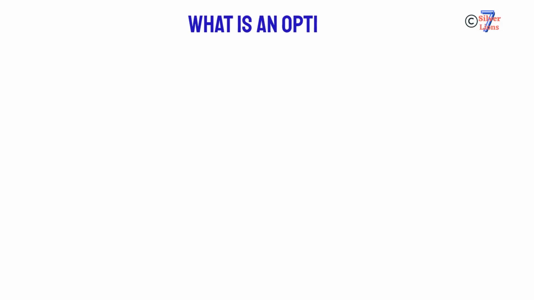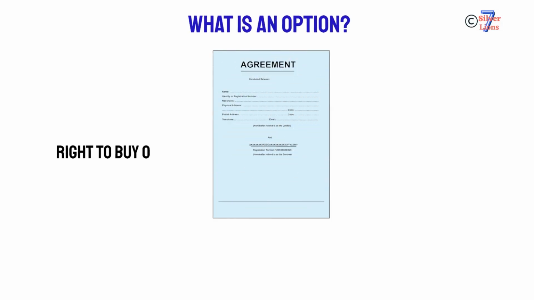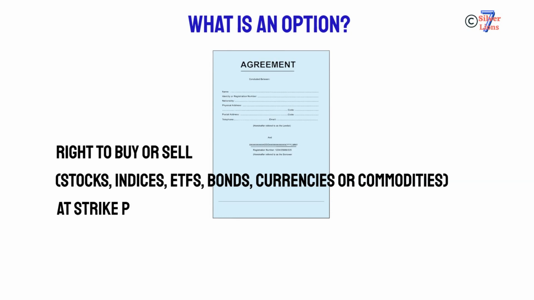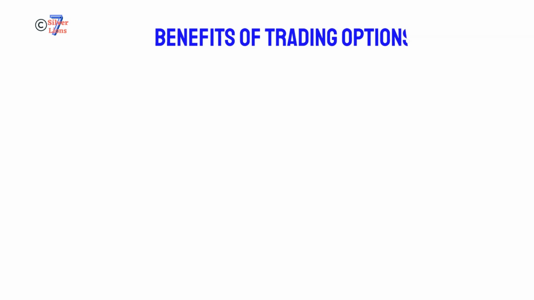What is an option? An option is a contract that gives you the right to buy or sell a financial product such as stocks, indices, ETFs, bonds, currencies or commodities at a specific price by a specific period of time. What are the benefits of trading options?